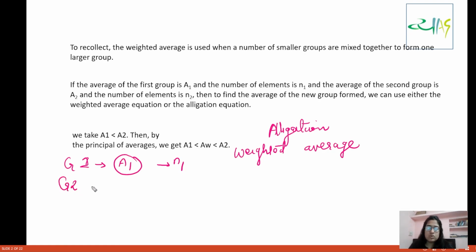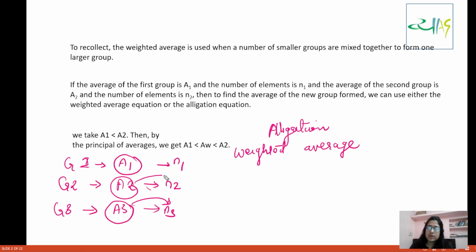Then you have group 2, whose average is A2 and number of entities is N2. And you have group 3, whose average is A3 and number of entities is N3. So this is basically weighted average.